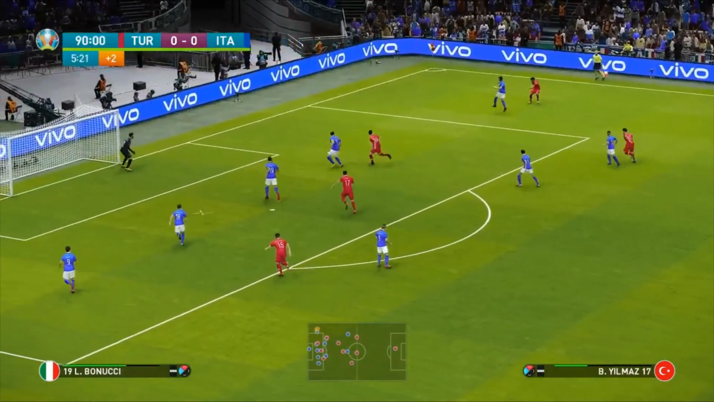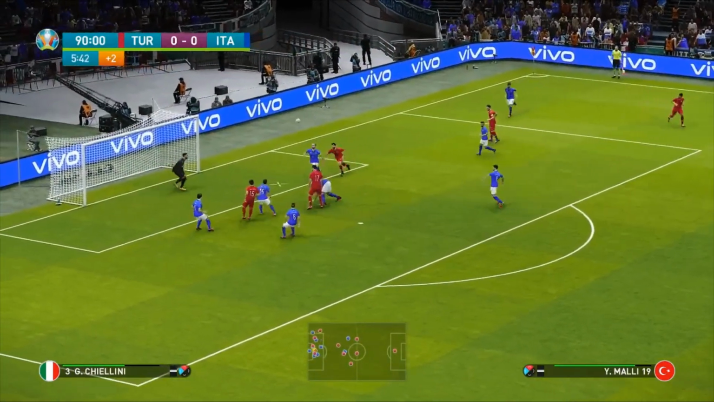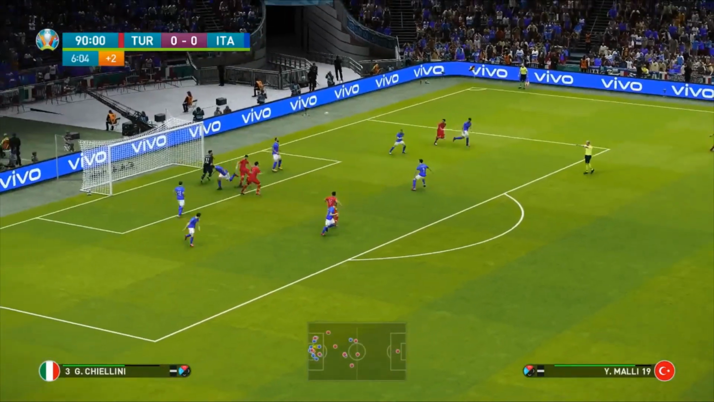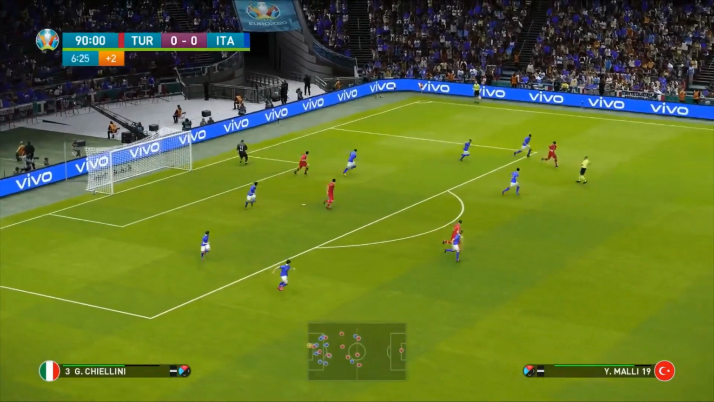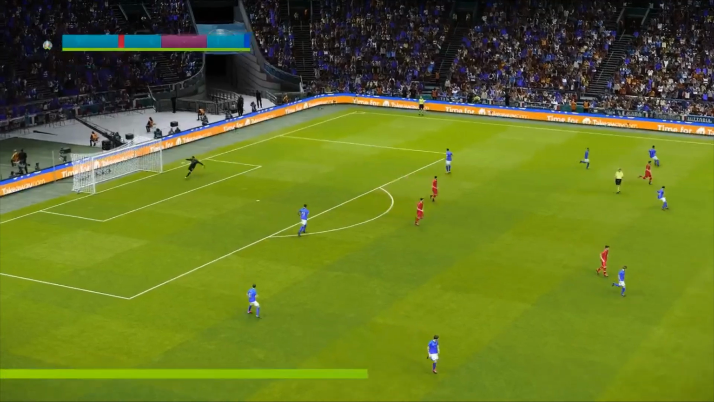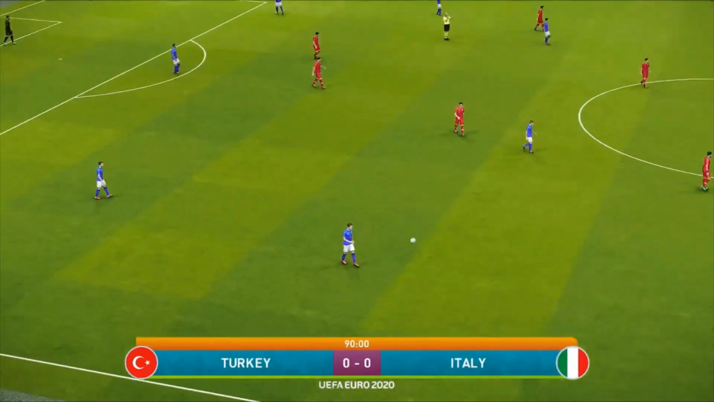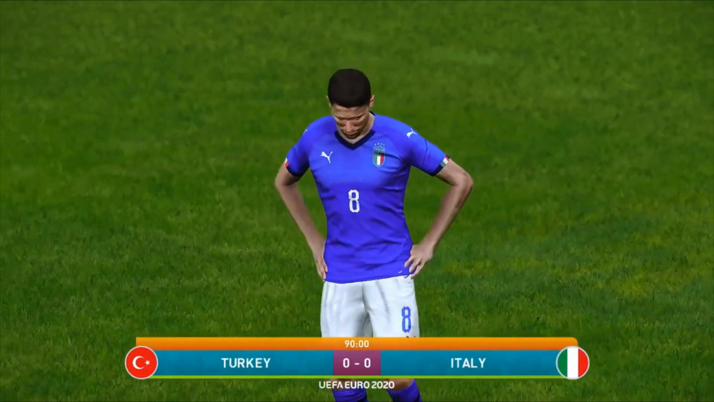We're now into 5 minutes of additional time. He's whipped in. Yilmaz, he's still there. He's cleared. It's a mess at the back, but Donnarumma gets it. And surely he's got to blow the whistle, which he does. And it ends Turkey 0, Italy 0.